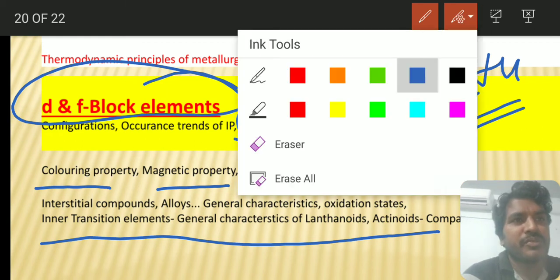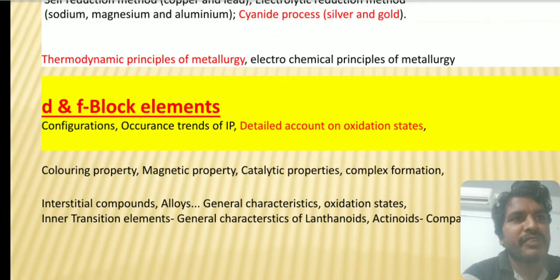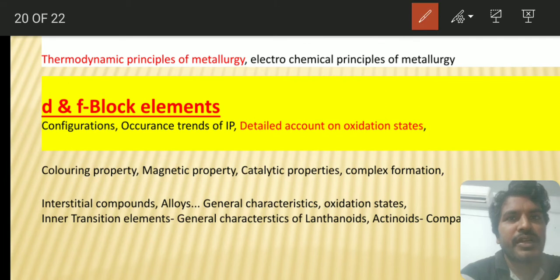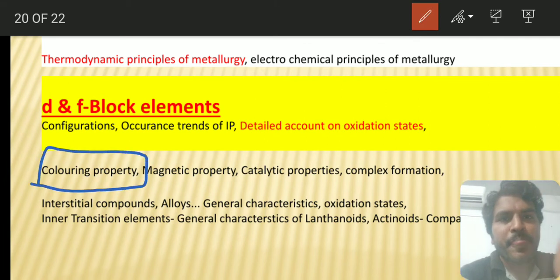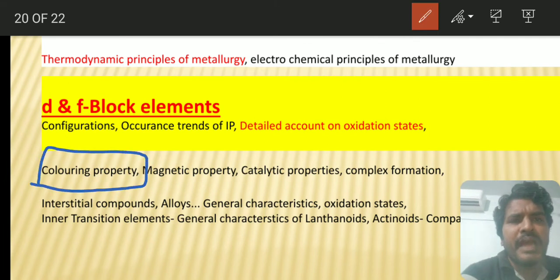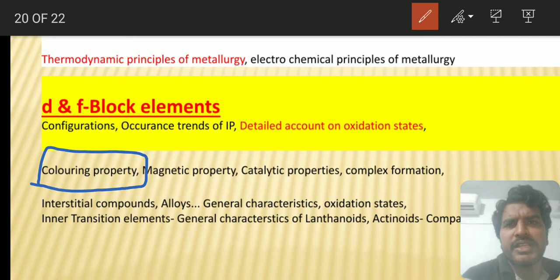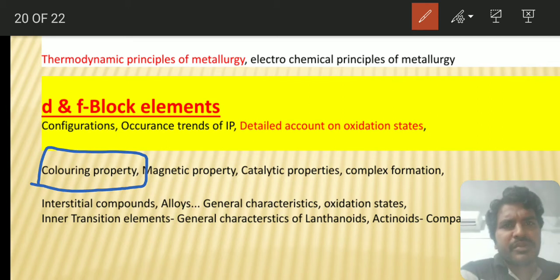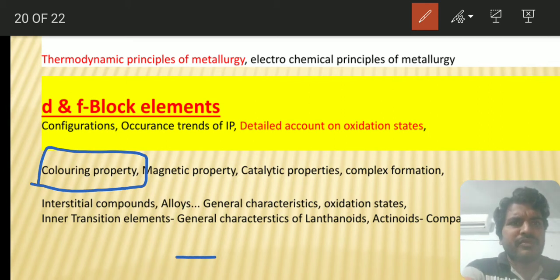And one more thing: how to identify whether a compound is colored or not. Look for unpaired electrons. If it has unpaired electrons, definitely it is a colored one. If there is no unpaired electron, it will not be colored. Be careful with those things.